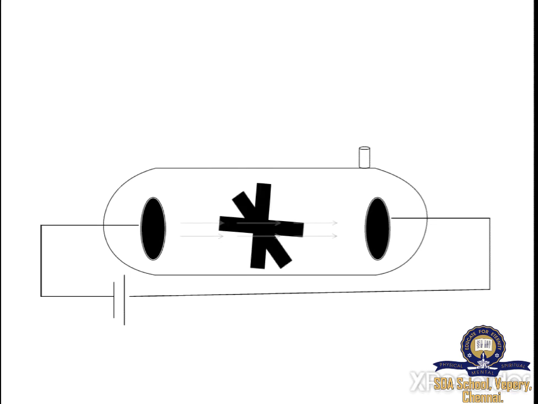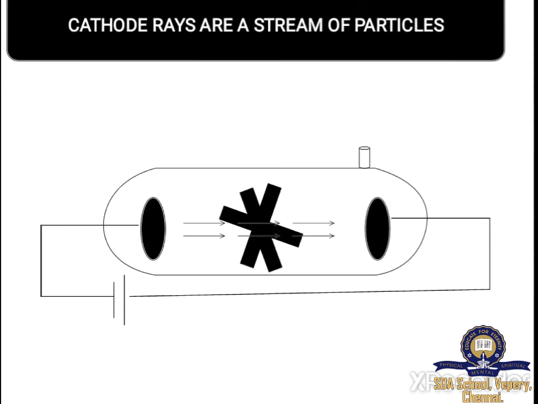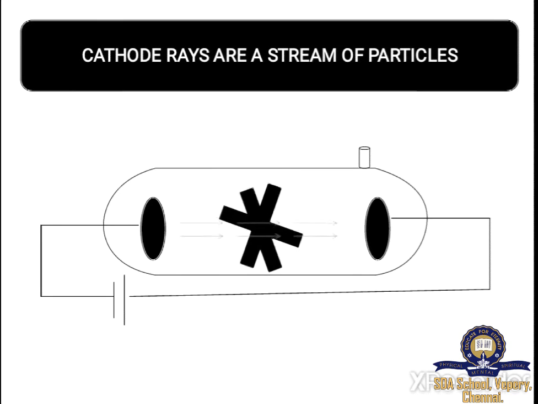So these rays should have some mass, right? If it has a mass, it should be a particle of matter. So here is the second characteristic. Cathode rays are a stream of particles, which means it is a flow of particles. The particles are flowing from cathode to anode continuously.